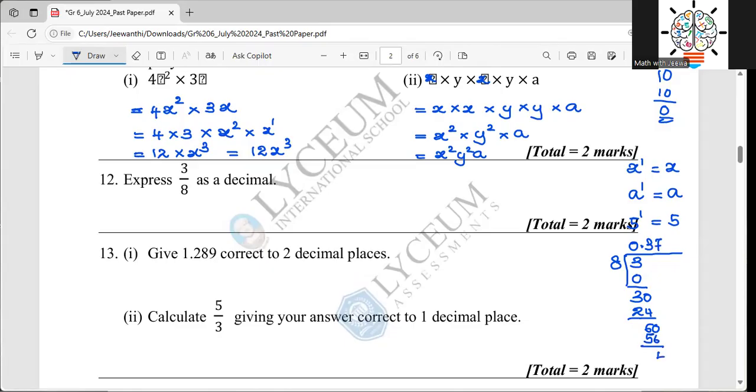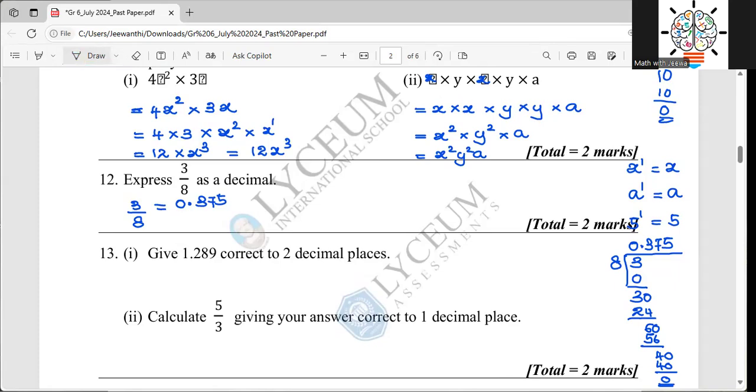So then we have 40, 8 times 5, 40. So that is done, finished. So 3 over 8 is equal to 0.375, right? If you divide 3 by 8, you get the answer 0.375.